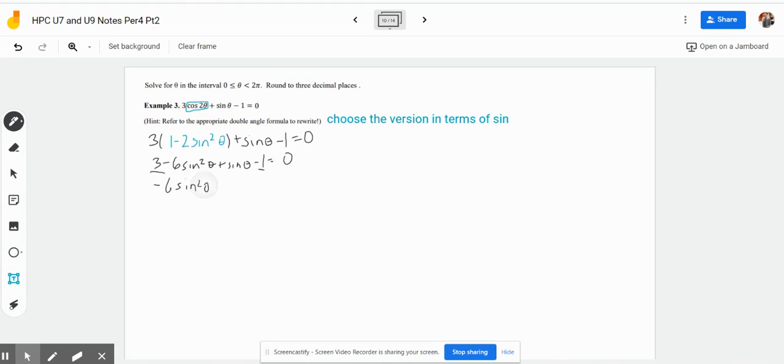We can combine 3 minus 1, so we'll have negative 6 sine squared theta plus sine theta plus 2 equals 0. I don't like the leading coefficient to be negative, so I'm just going to divide everything through by negative 1. So this becomes positive 6 sine squared theta minus sine theta minus 2 equals 0.